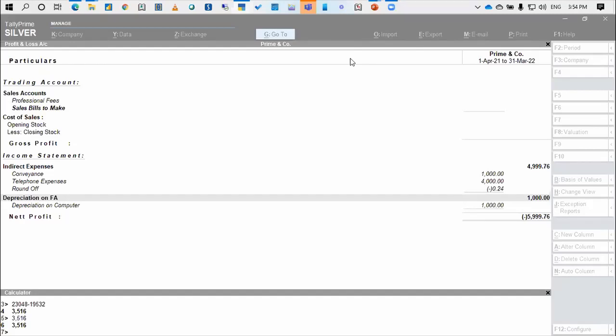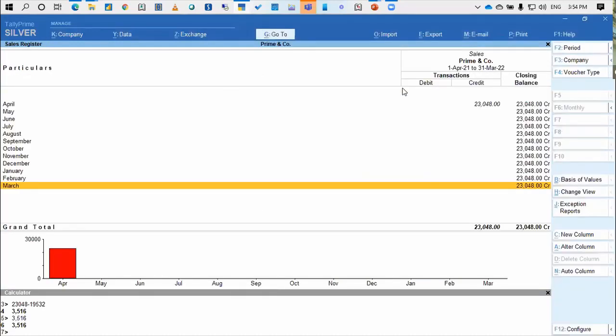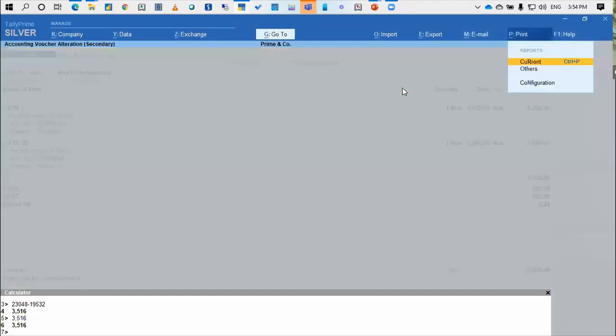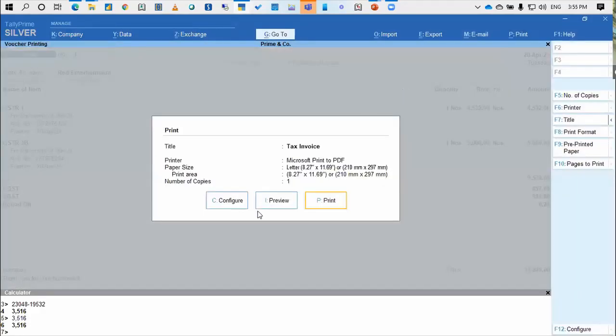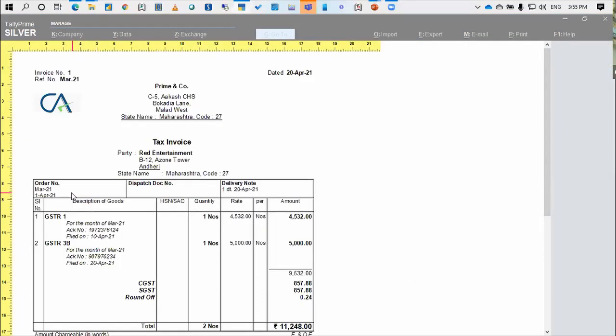Jayesh ji is asking, in printing of invoice, it is coming description of goods. Without any help of TDL, can we change it to description of services? No, I don't think so. We will have to contain ourselves with the description of goods. This is what Jayesh bhai is asking. When I see the preview, this is the description of goods he is saying. Correct. So no, without TDL, it is not possible.